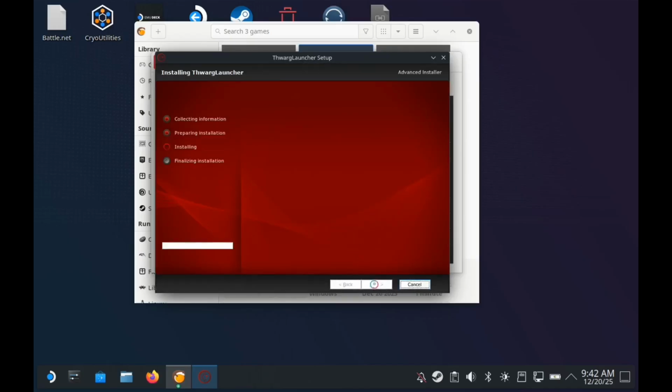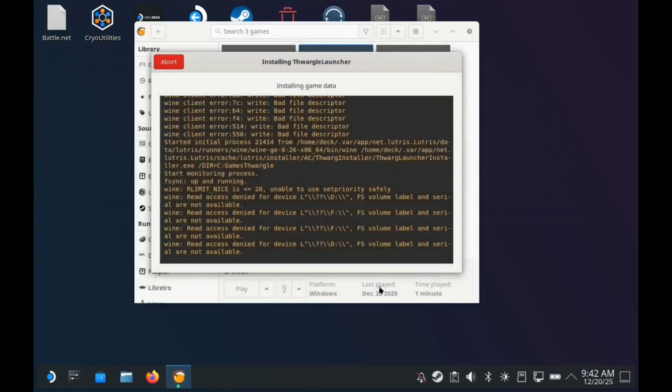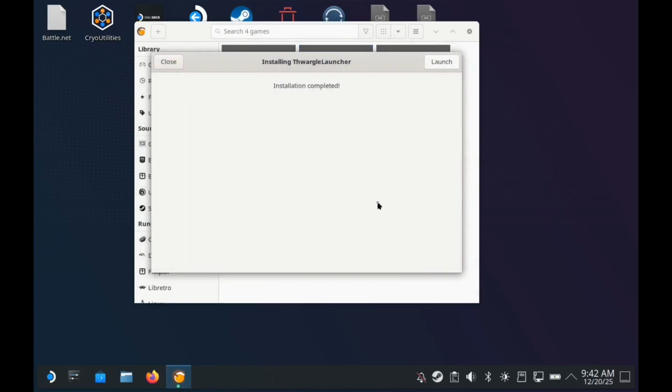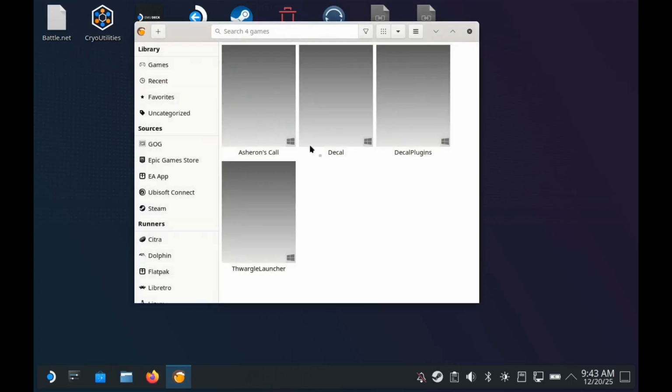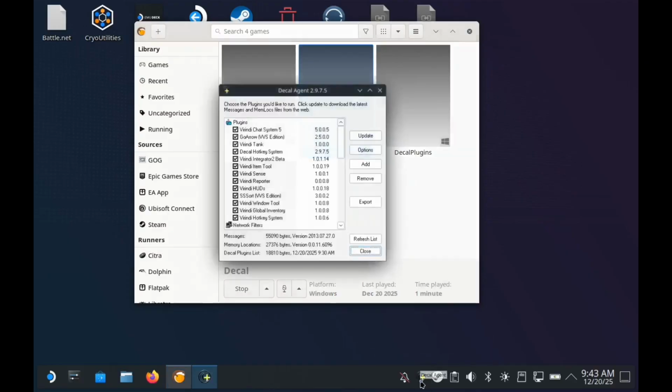It is important that you not check the box to launch the launcher after the wizard completes. Lutris has a few background processes that it has to complete before the game will be ready to play. Launch Decal and then install Thwarg filter.